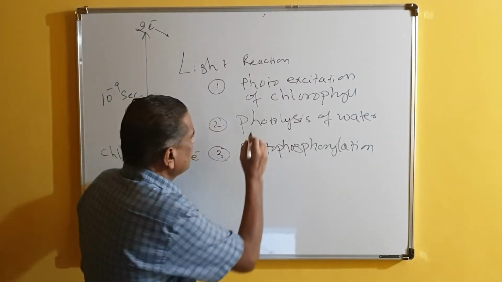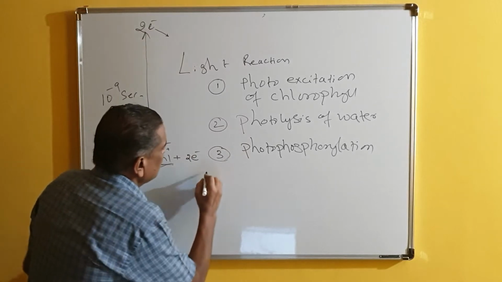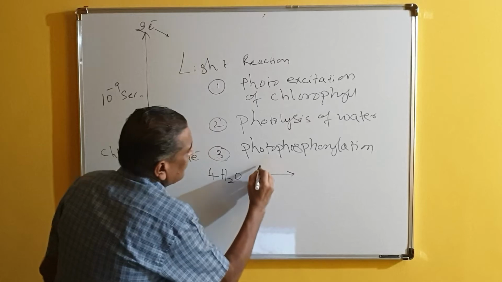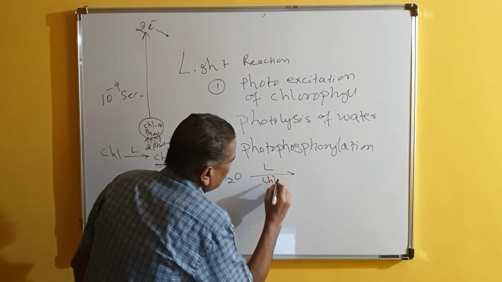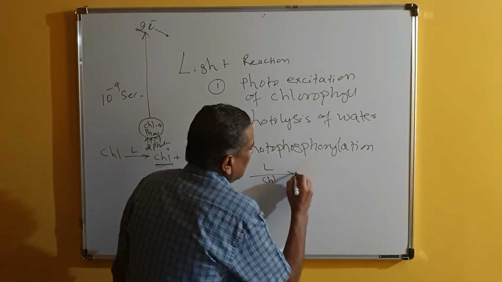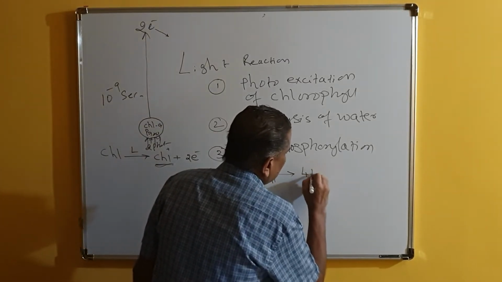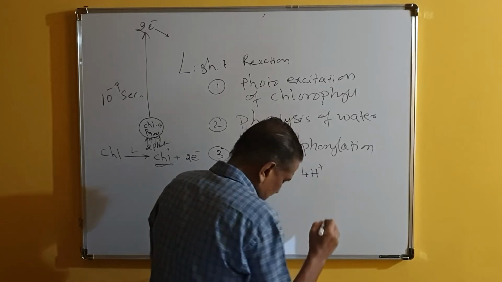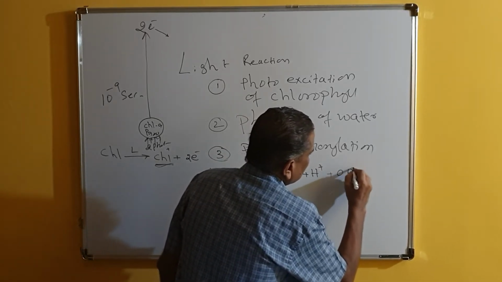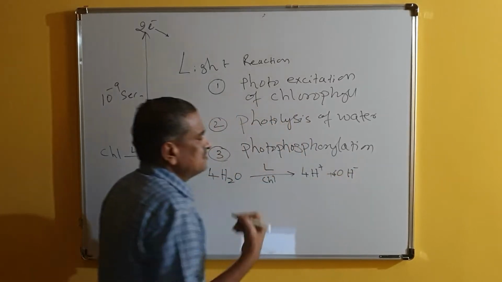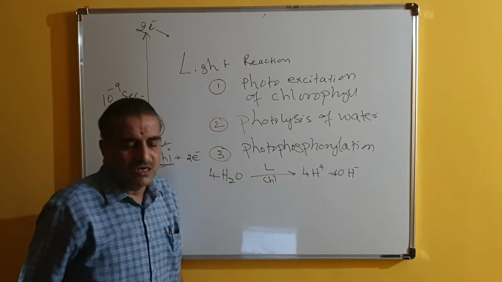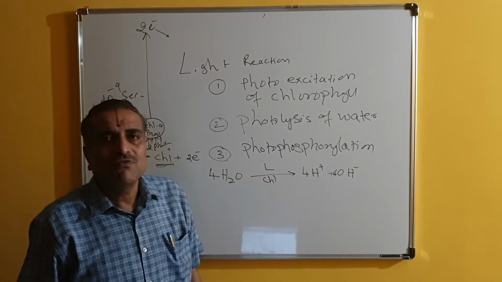Now, I will take this here, 4H2O. I will start with 4H2O. When light is available in the presence of chlorophyll and light, it is broken down into 4H plus and 4OH minus. So this is called photoionization or photolysis of water.